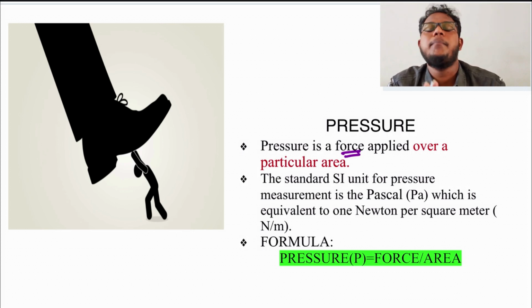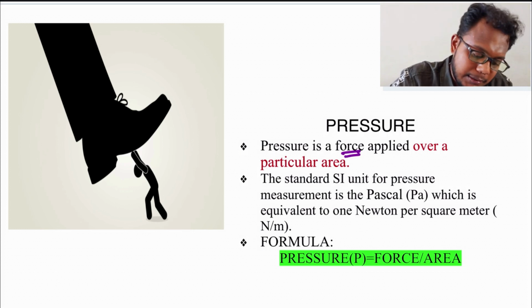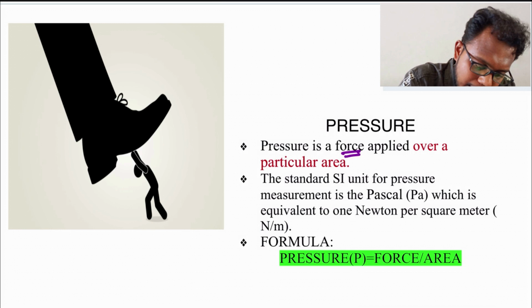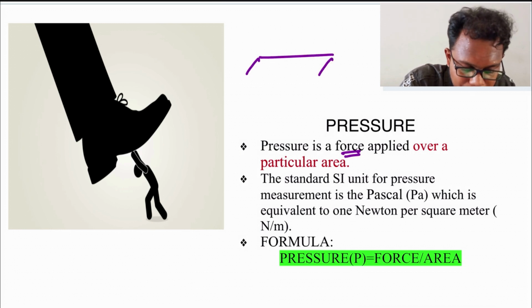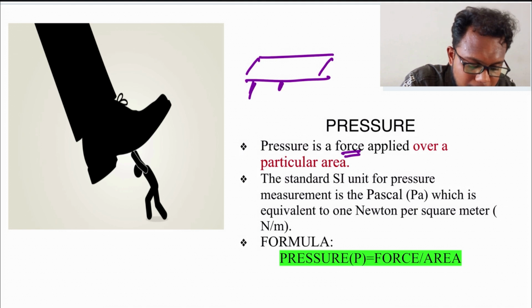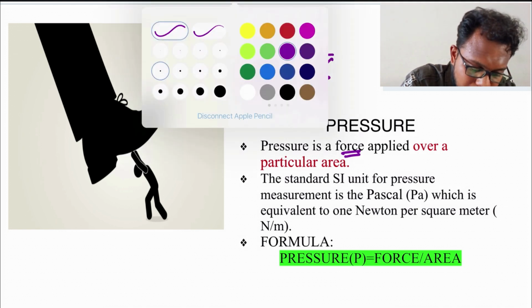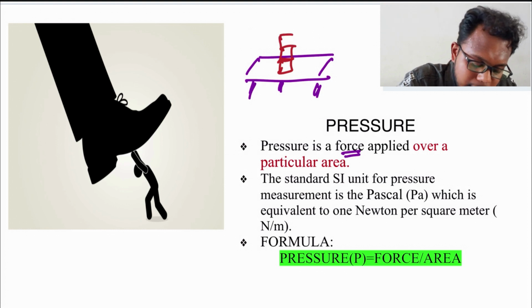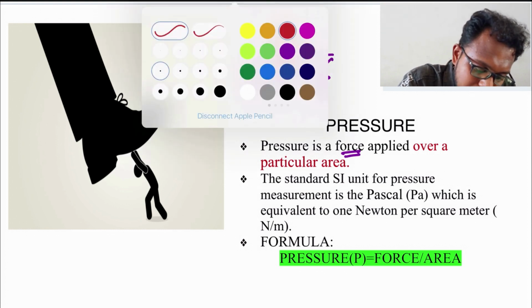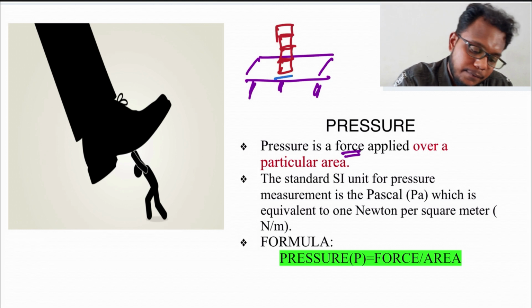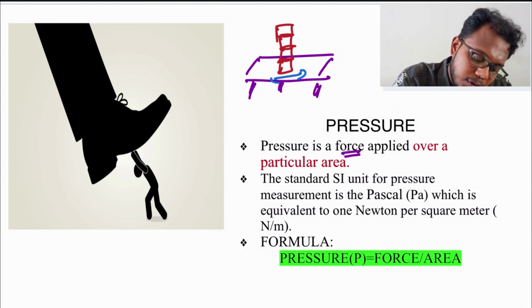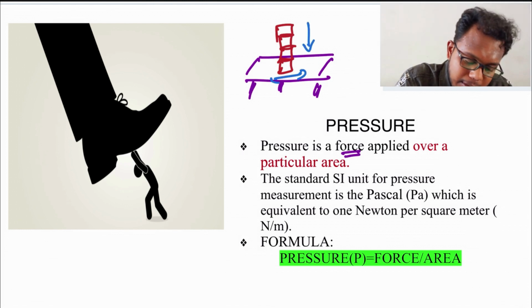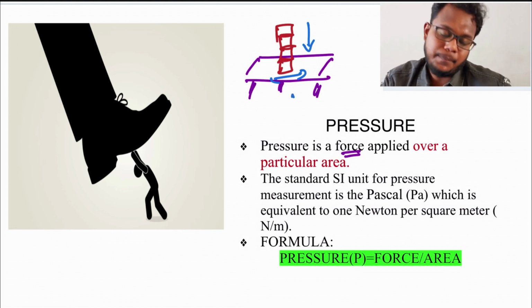Consider the table once again, and the boxes we placed here. The area covered is this much, and we are applying some force towards a particular area, which is defined as pressure.